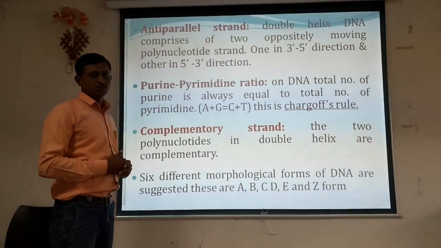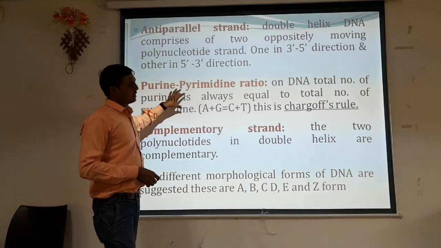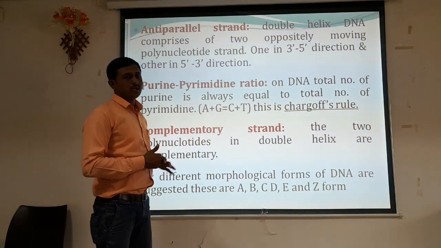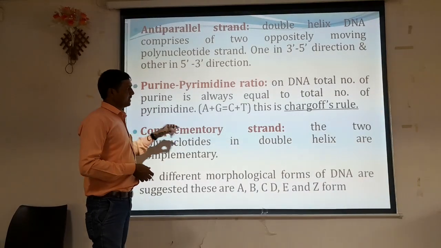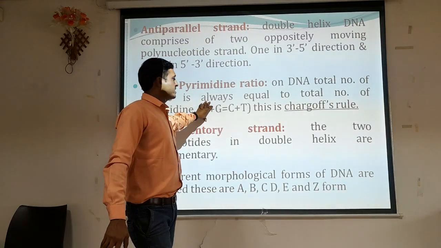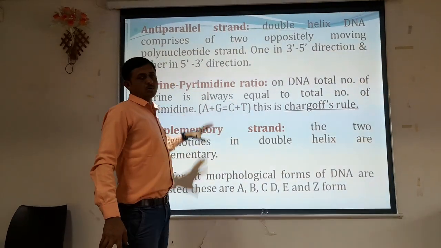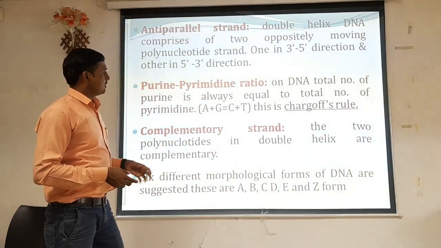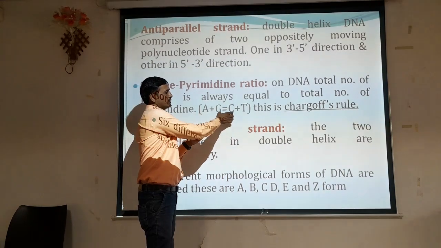Purine and pyrimidine ratio. It is nothing but Chargaff's ratio or Chargaff's rules. Here it says that in DNA, the total number of purines is always equal to the total number of pyrimidines. That is, the adenine plus guanine ratio is always equal to the cytosine plus thymine ratio. This is called Chargaff's rule. Normally adenine always pairs with the thymine and guanine always pairs with the cytosine.